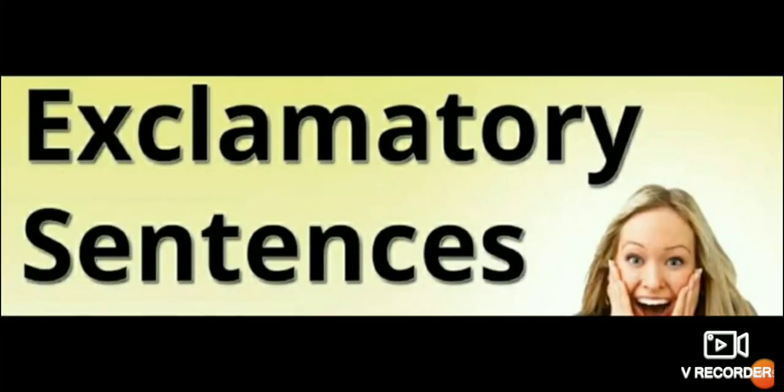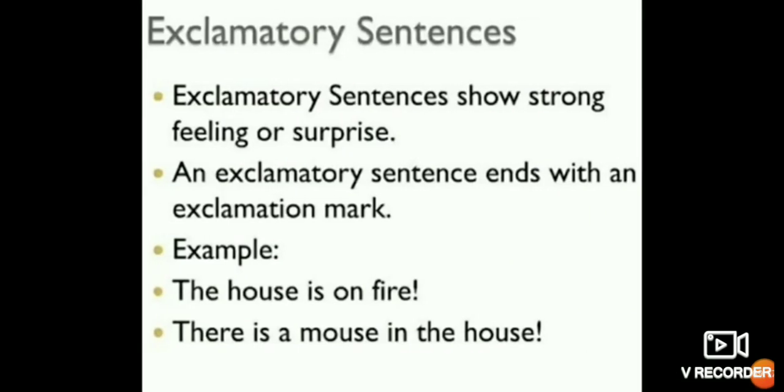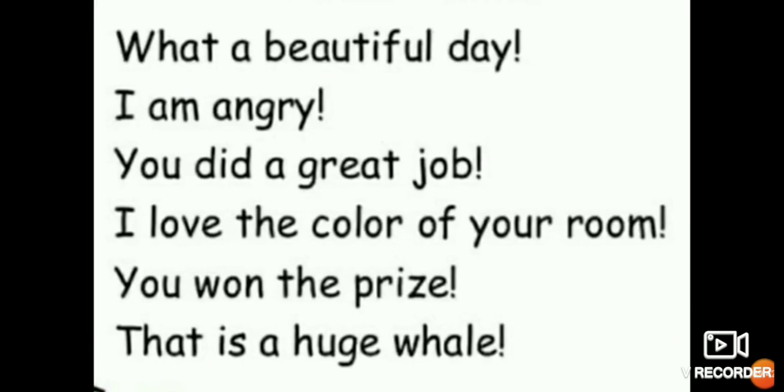Now come to the exclamatory sentences. What are exclamatory sentences? Exclamatory sentences show strong feelings or surprise. You have seen that girl, how she was surprised. An exclamatory sentence ends with an exclamation mark. For example, you can see, the house is on fire! Now here we are exclaiming. There is a mouse in the house! You can see here it ended with a mark of exclamation.